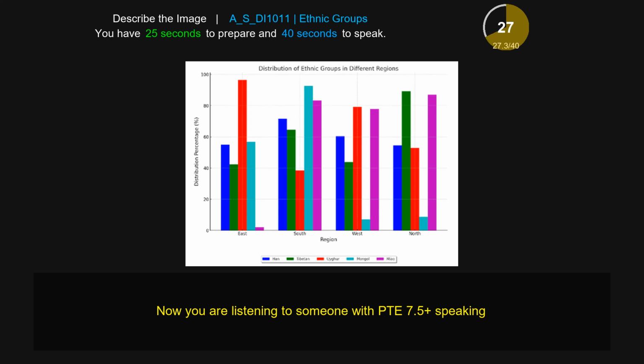For example, multiple colors such as red, green, blue, and sky are seen in the picture. In conclusion, this picture shows very significant and instructive data about distribution of ethnic groups in different regions.